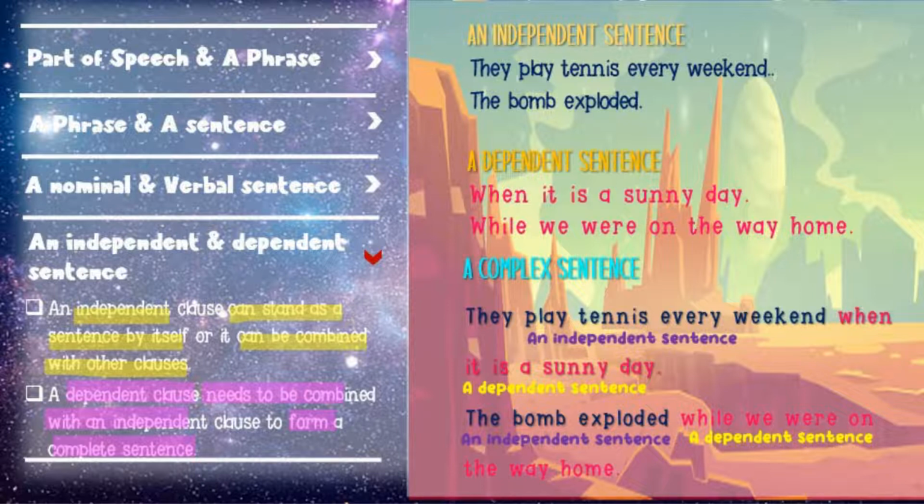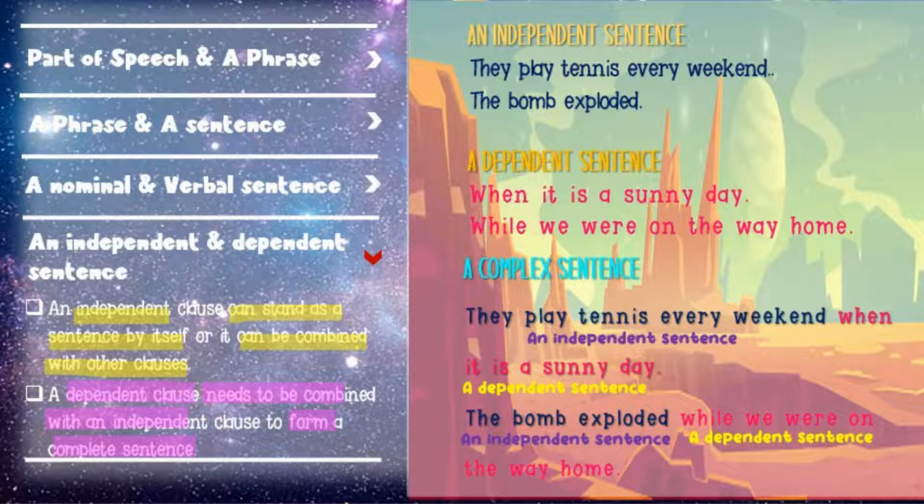So let's take a look at the examples of an independent sentence. They play tennis every weekend. It's clear, there is no questions. What do they play every weekend? Tennis. Who plays tennis every weekend? They. So the message is clear here. The second sentence: The bomb exploded. What exploded? The bomb. What did happen to the bomb? Exploded. So the meaning is clear.